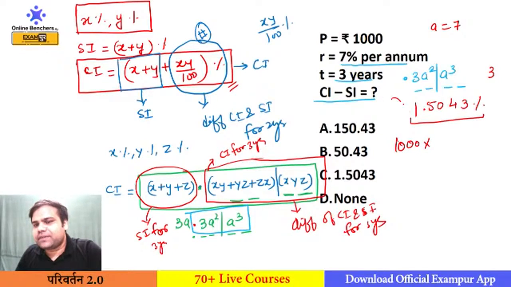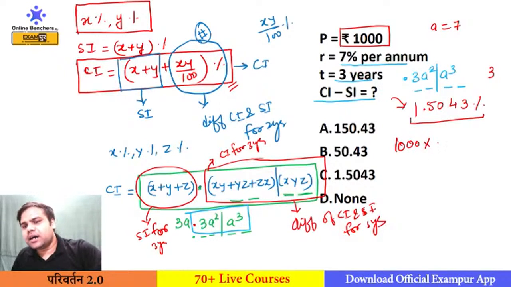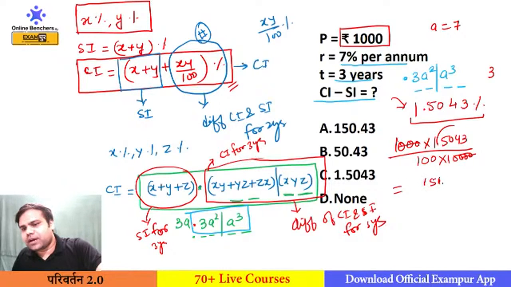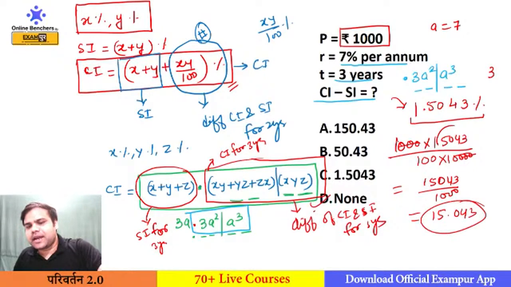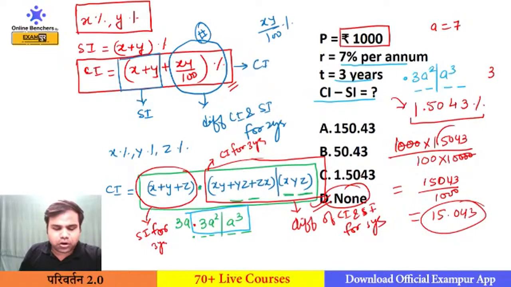For 1000. So what is the difference? The difference is 1.5043%, and this is the interest. Interest is calculated on principal. So I will only need to calculate 1.5043% of 1000. So this percentage will make this 100 and 40 here, so 30 will be cancelled out. 15043 divided by 1000, so the answer will be 15.043. So the difference between CI and SI for 3 years of rupees 1000 will be simply 15.043.